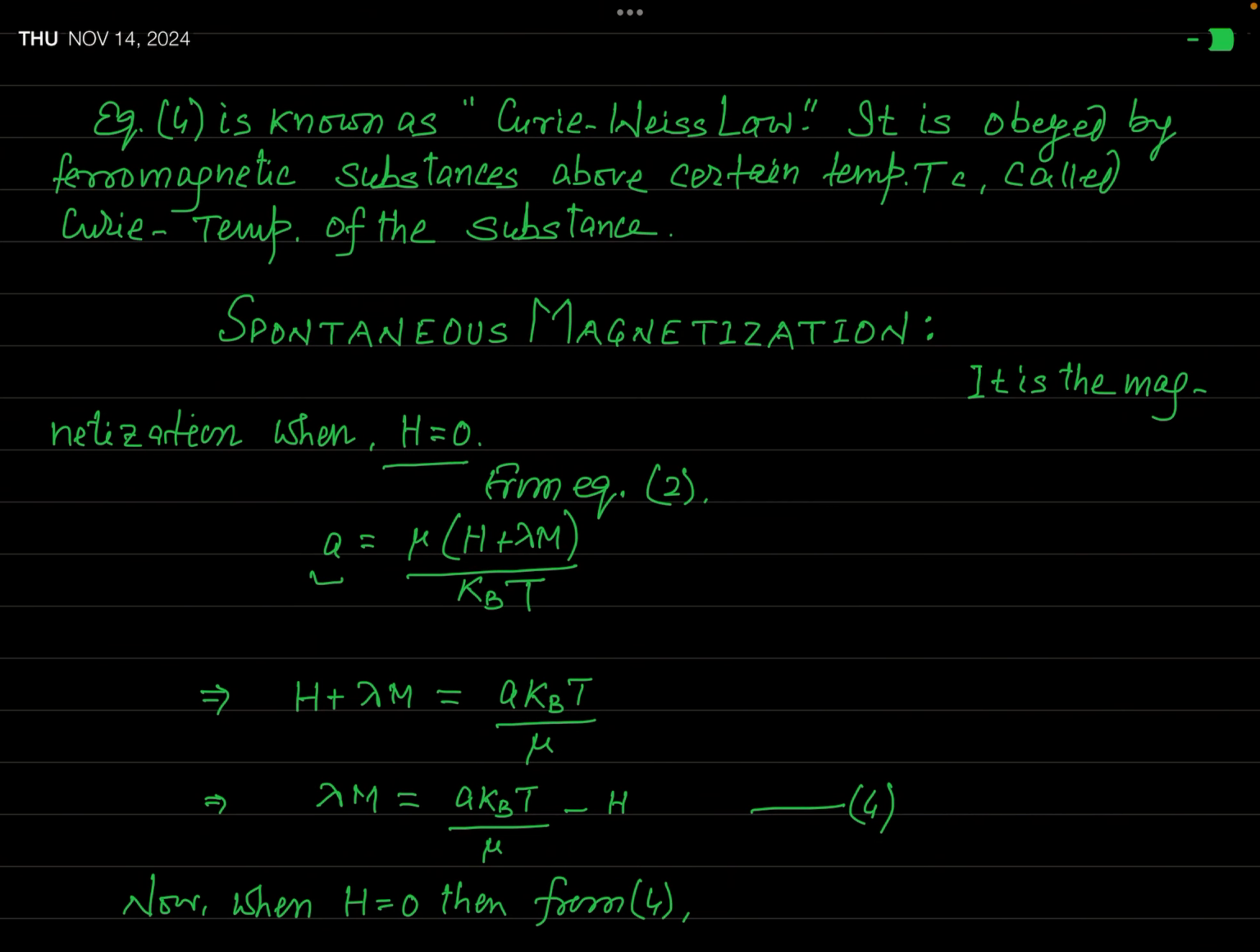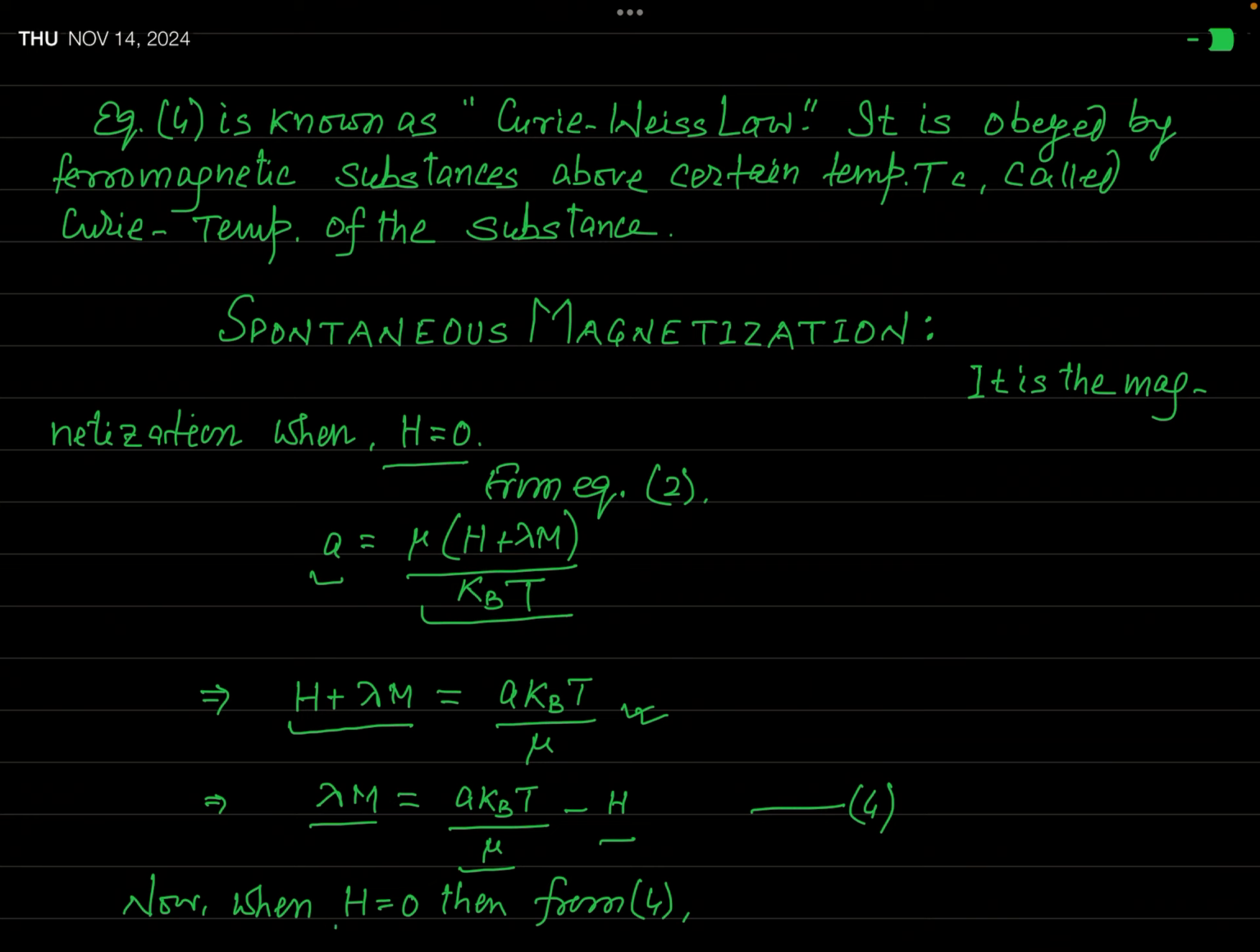You can see A is equal to this much. I have written this equation previously. Okay. And so, from here, you can see that H plus lambda M will be equal to A kBT over mu. Okay. And so, lambda times M is equal to A kBT over mu minus H. This is the expression for lambda times M, where M is the magnetization in general and lambda is the Weiss factor.